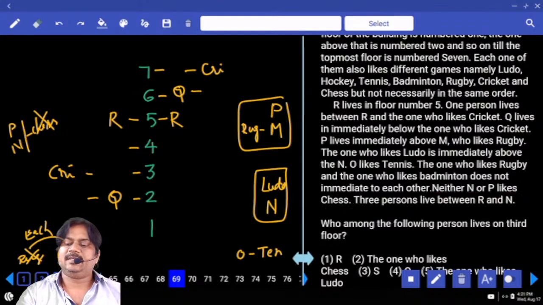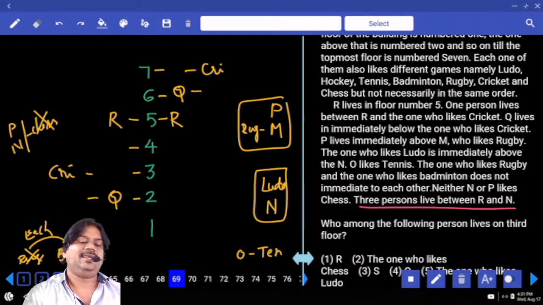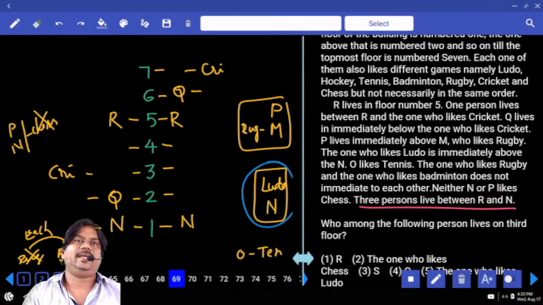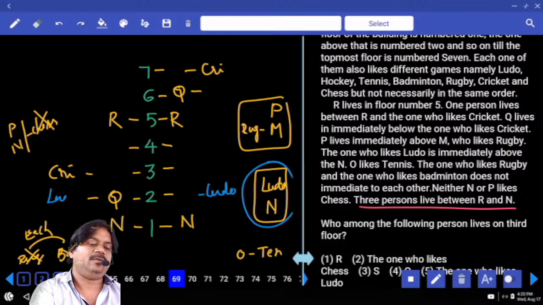Next one, 3 persons live between R and N. 1 person, 2 person, 3 person, N. Is it the place of N? In another case also, is it the place of N? Right. So what about the information here from N, the one who likes Ludo immediately above? Is it the place of Ludo?